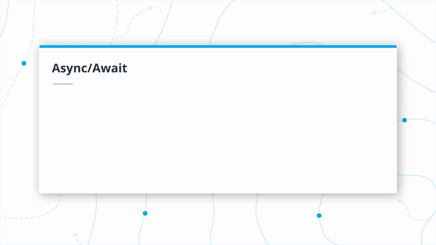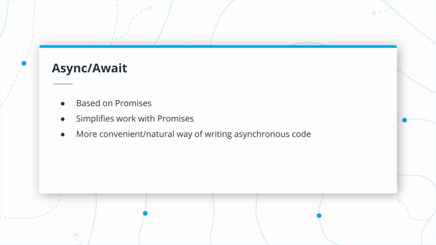So the JavaScript community came up with an even better solution that is called async await. Async await is based on promises, and it's basically a syntax sugar around promises. What it allows us to do is greatly simplify the work that we need to do with promises to get data out of them and to process errors. And I would say this is an even more convenient and natural way of writing asynchronous code. And you will see how it looks in just a second.